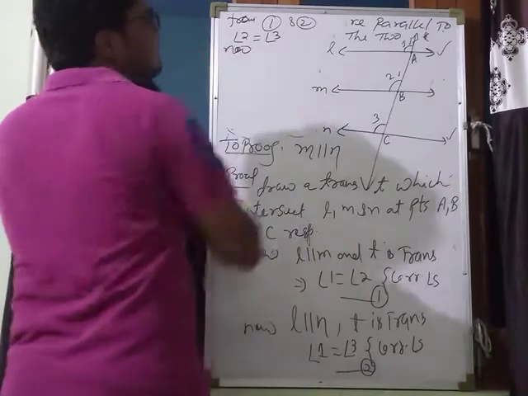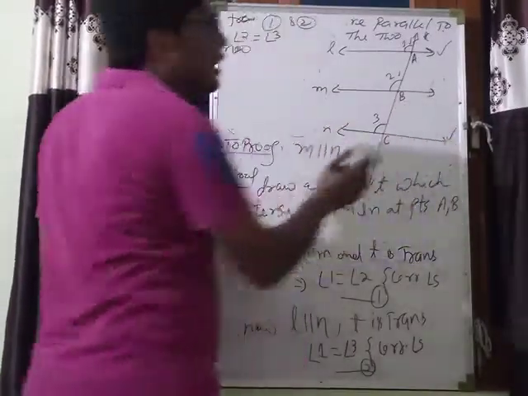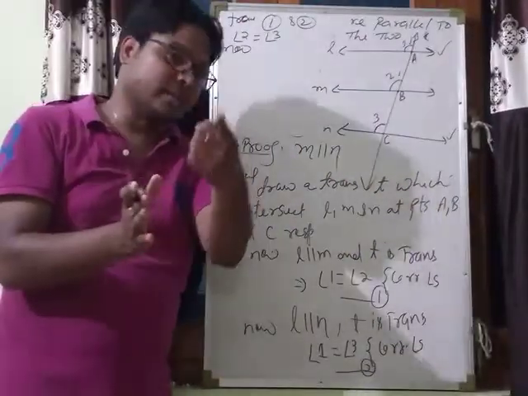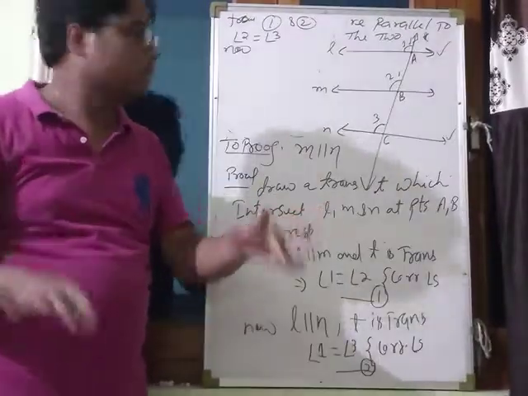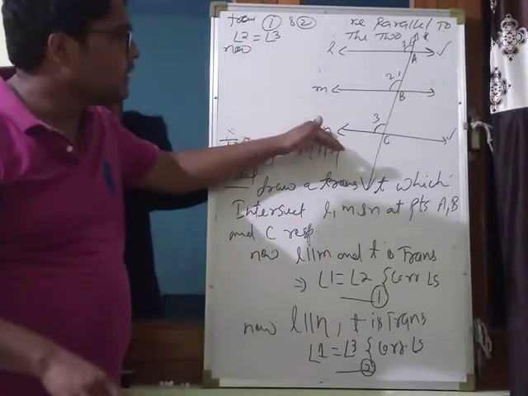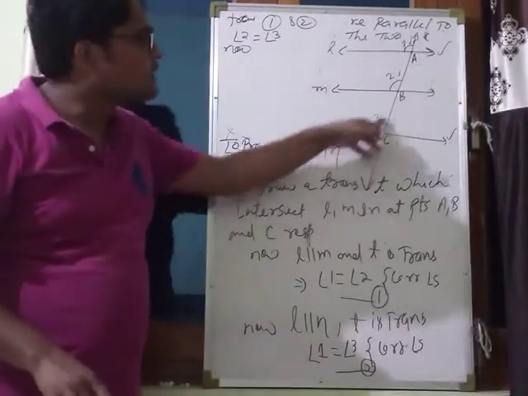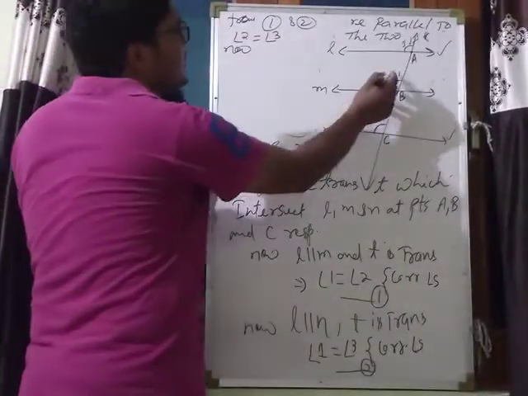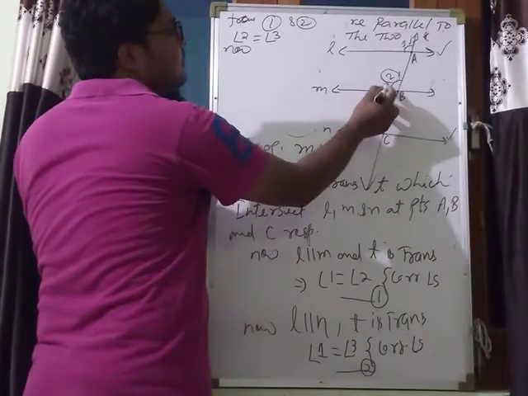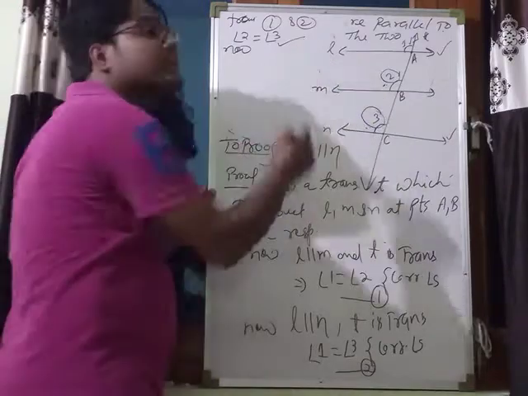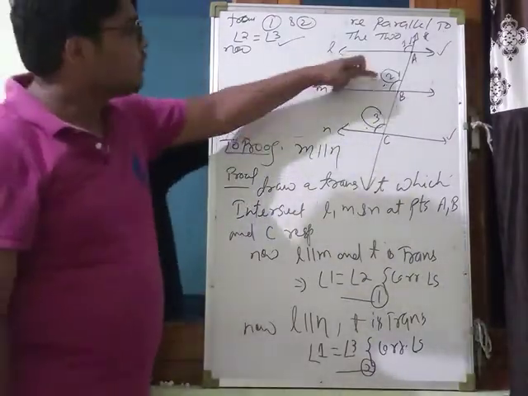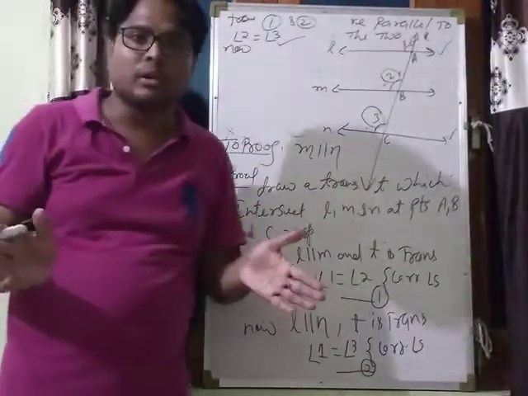Now, see this M and N are two lines. They are parallel or not, we don't know. The two lines, M and N are two lines and T is a transversal. What is the relation between angle 2 and angle 3? They form corresponding angles. And here we prove they are equal. Means corresponding angles becomes equal.